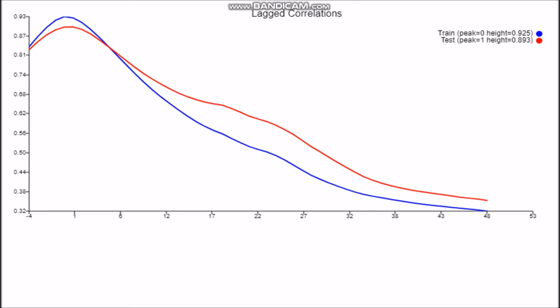And this is the lag correlations. I still got a peak of 1 for the test, which is not perfect, but still it's not bad either as I got it close to 0. I will need to improve it further to get a 0 peak for the test.